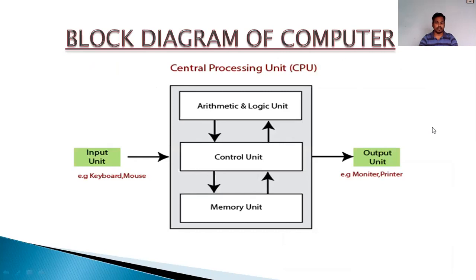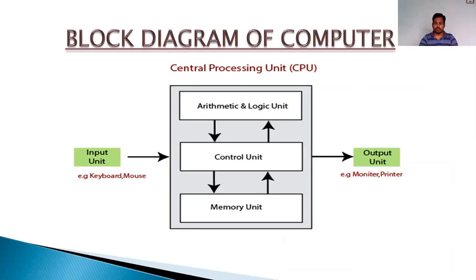Now next, let's see the block diagram of the computer. Here, this is the input device, right? Through input units, you give input to the computer. Then what does the computer do? The computer processes it and gives you the output, right?